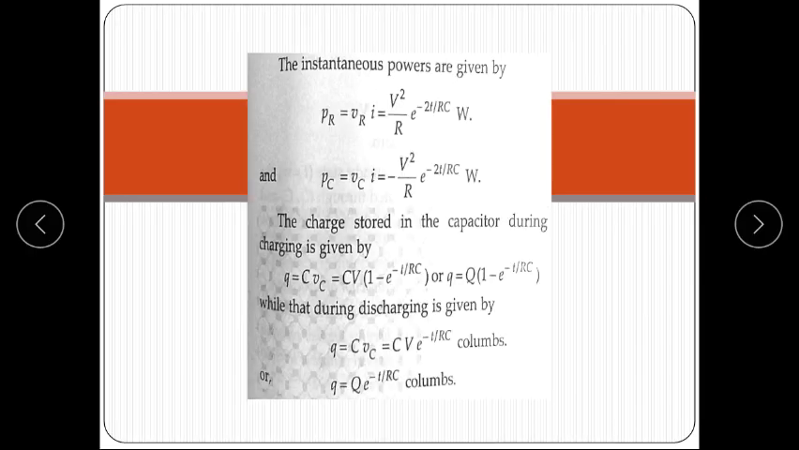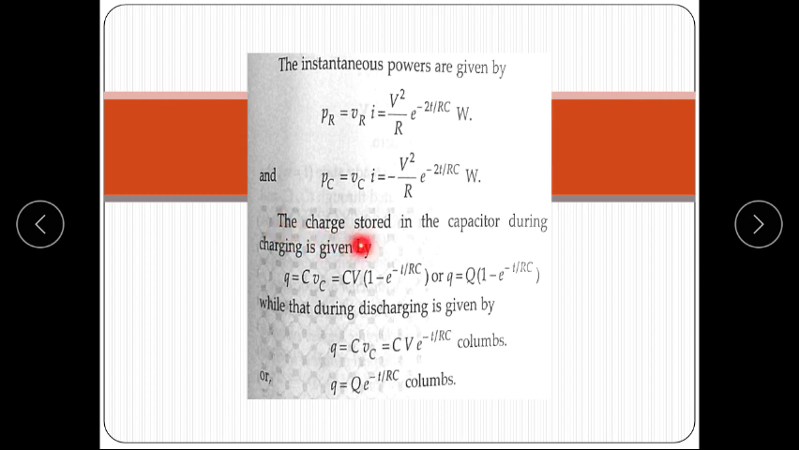Now the instantaneous power is given by PR. PR is equal to VR dot I, that is V square upon R e raised to the power minus 2t upon RC watt, and PC is equal to VC dot I, that is equal to minus V square upon R e raised to the power minus 2t upon RC watt.